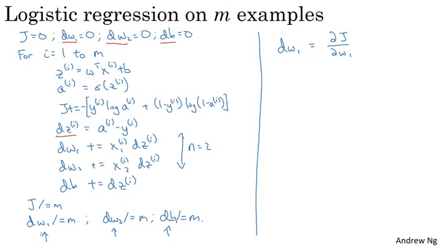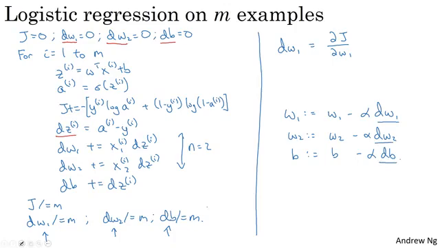And so having finished all these calculations, to implement one step of gradient descent, you will implement w1 gets updated as w1 minus the learning rate times dw1, w2 gets updated as w2 minus learning rate times dw2, and b gets updated as b minus learning rate times db, where dw1, dw2, and db were as computed. And finally, J here would also be a correct value for your cost function. So everything on this slide implements just one single step of gradient descent, and so you'd have to repeat everything on this slide multiple times in order to take multiple steps of gradient descent.